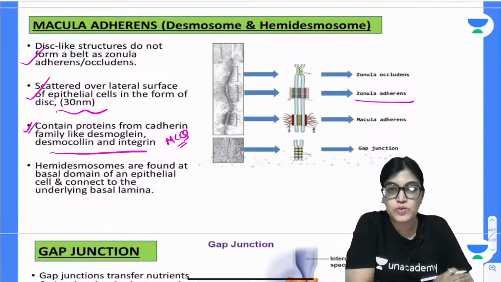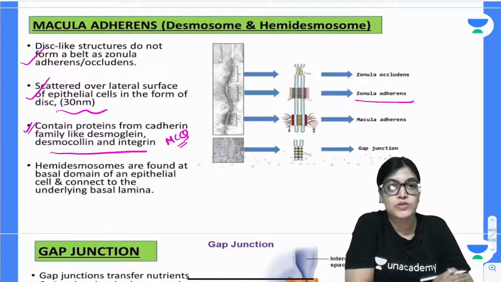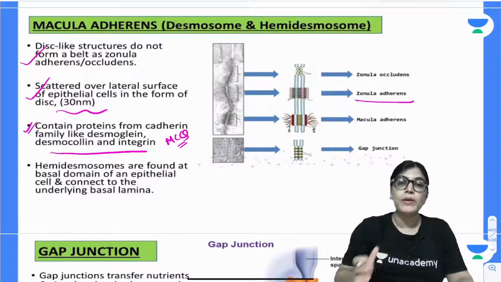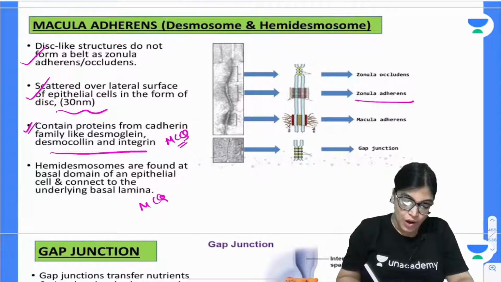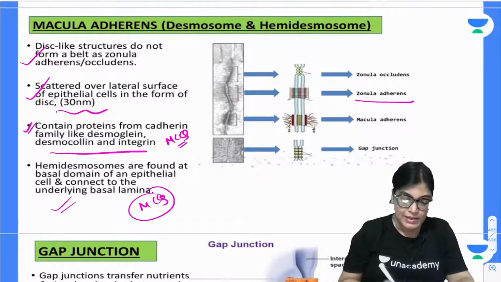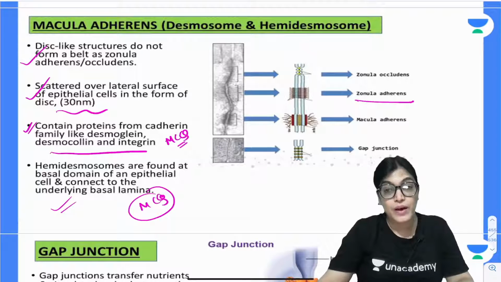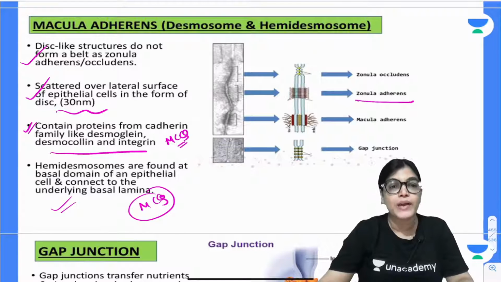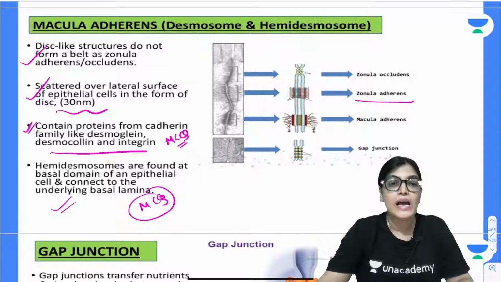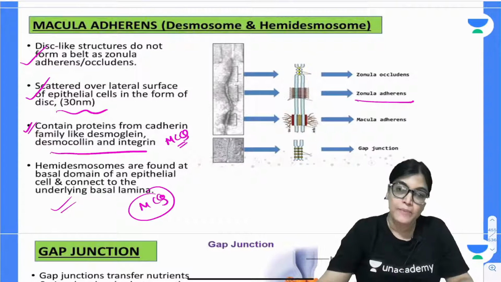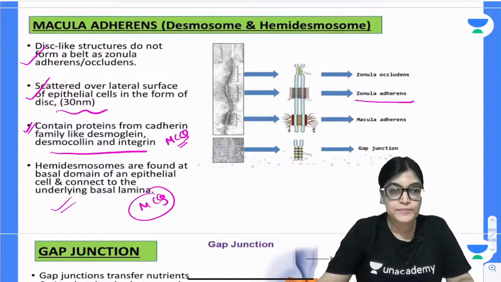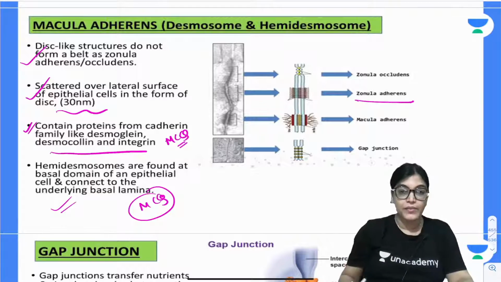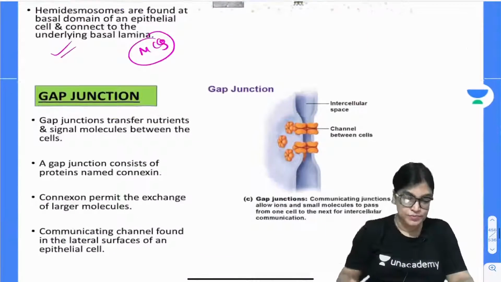Where are the hemidesmosomes? What does macula adherens contain? Desmosomes and hemidesmosomes. If I want to be more specific about the location of hemidesmosomes, they are found on the basal domain of the epithelial cell. So what is its function? The function of hemidesmosomes is that they lie on the basal aspect and form a connection with the underlying basal lamina. Got it? This is a very, very important function of hemidesmosomes.